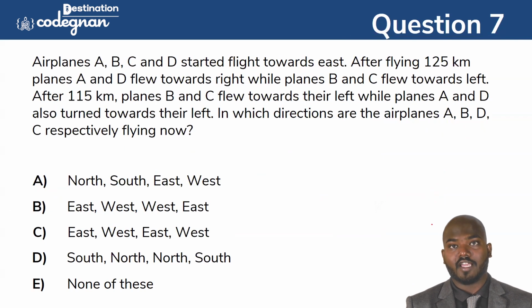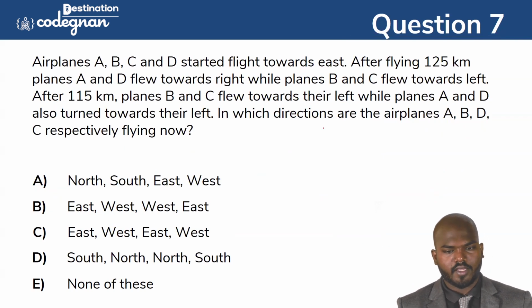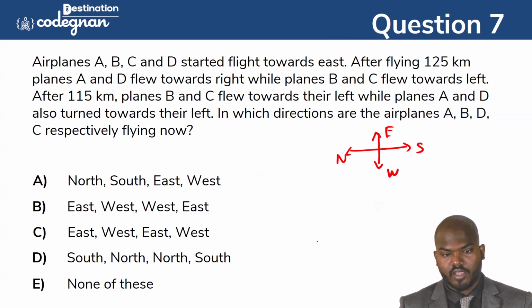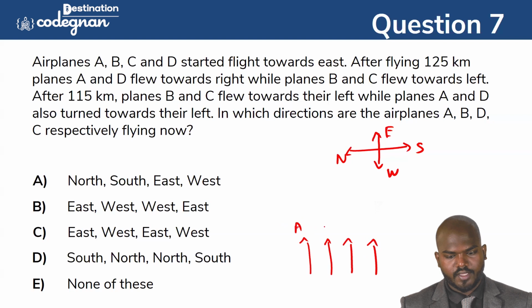Okay, so we'll try this question. Aeroplanes A, B, C, D started the flight towards the east. East, west, south, north. Every flight started towards the east.